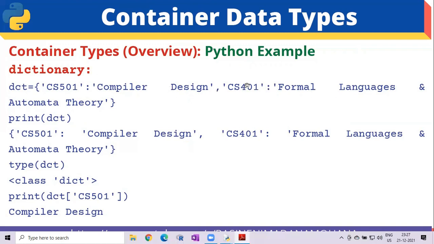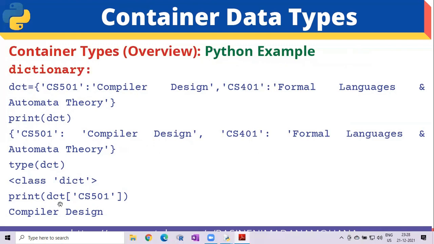Then the next key pair, CS401 is the key enclosed within single quotes, colon. Its value is formal language and automata theory. First you can print the dictionary values, print of dct directly displays all the values we have assigned here. Then if you see the type of the dct variable, it displays dict.